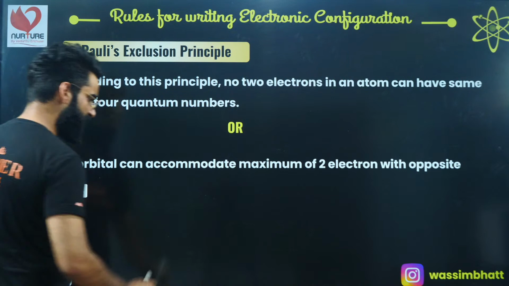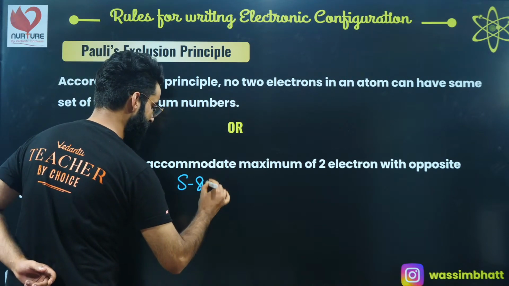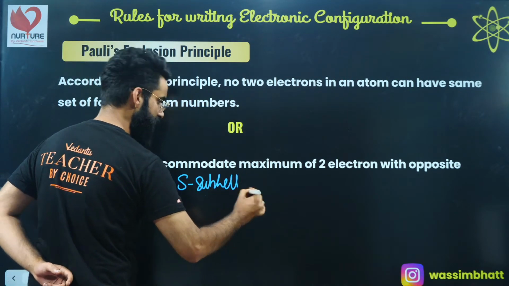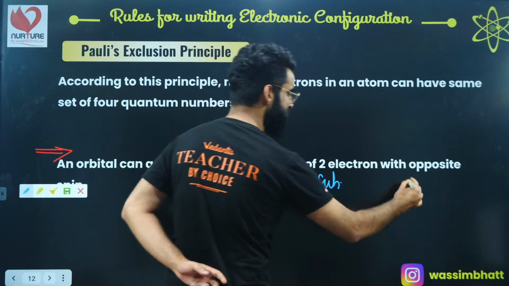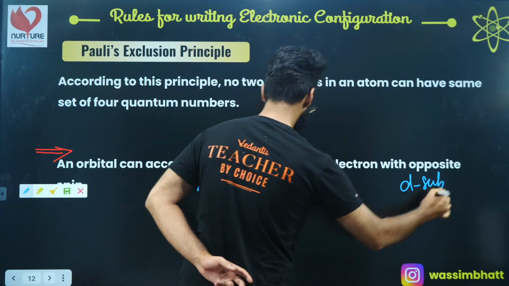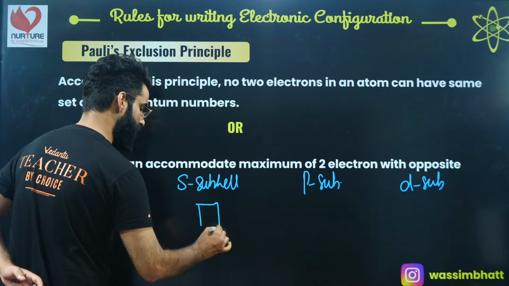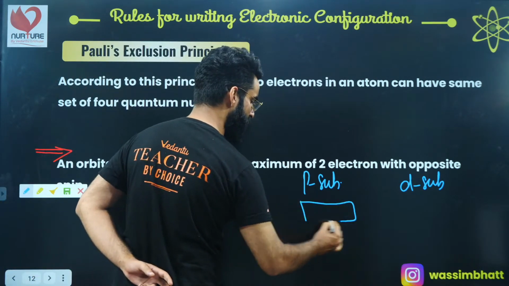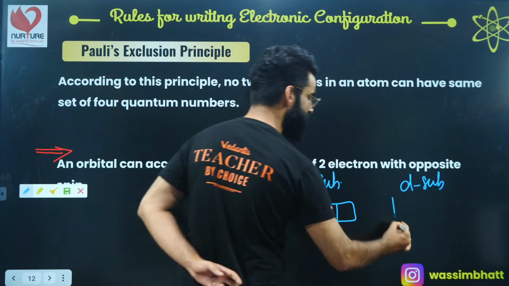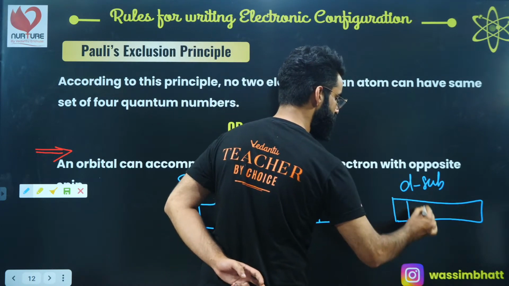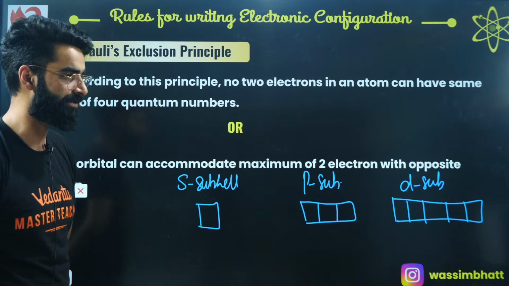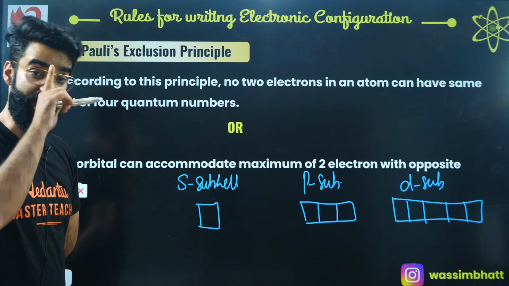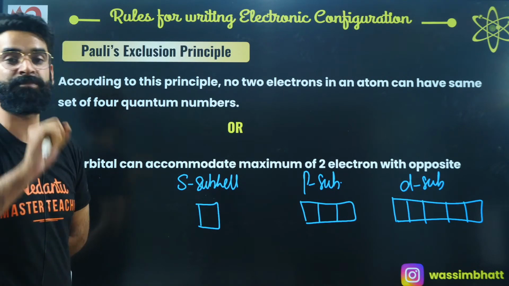See, if I talk about S subshell, right? This is S subshell. Over here I'm writing P subshell, right? Over here I'm writing D subshell, something like that. In case of S subshell, there is only 1 orbital. In case of P subshell, there are 3 orbitals. In case of D subshell, there are 5 orbitals: 1, 2, 3, 4, 5. Now, every orbital, as per this principle, accommodates a maximum of 2 electrons.